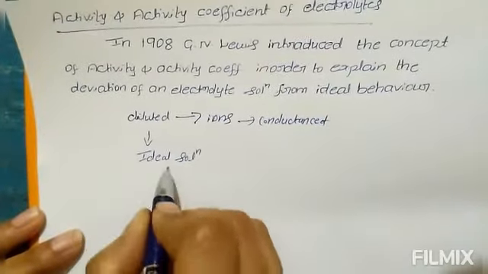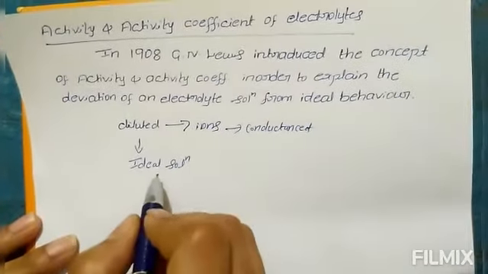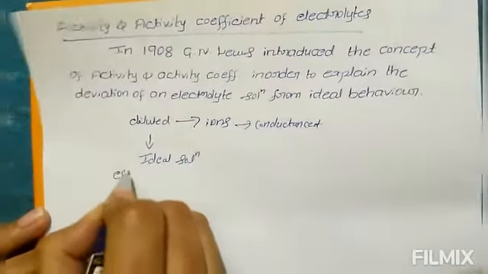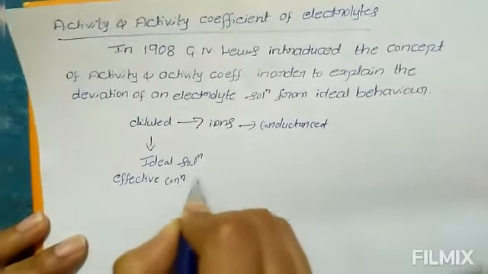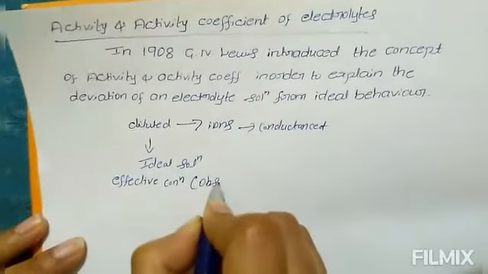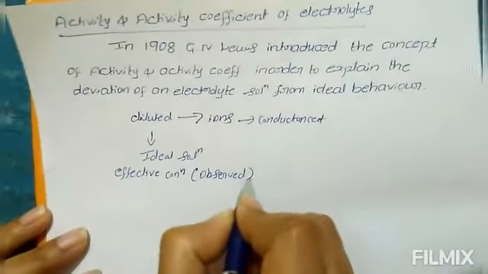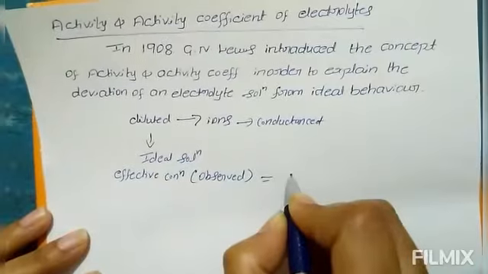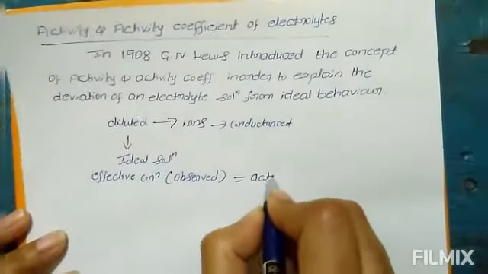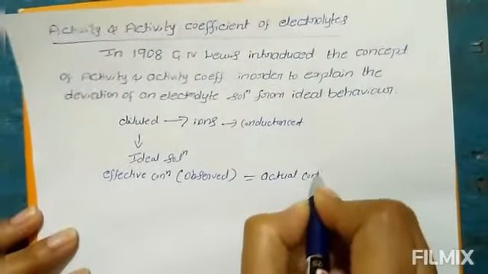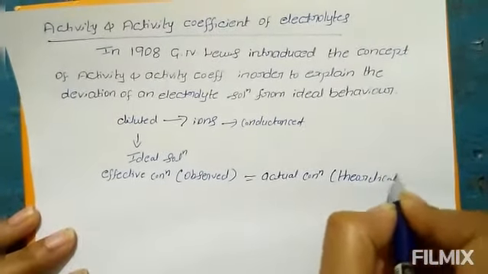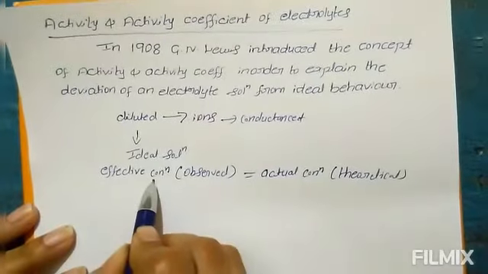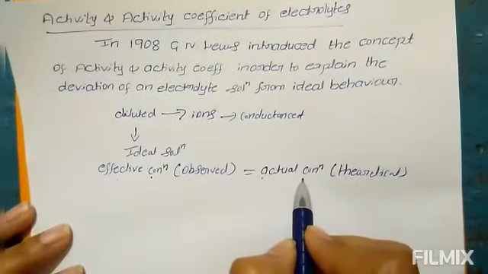This solution is said to be ideal solution. For ideal solution, effective concentration means observed value. Observed value is equal to actual concentration. Actual concentration means theoretical value. For ideal solution, effective concentration is equal to the actual concentration.